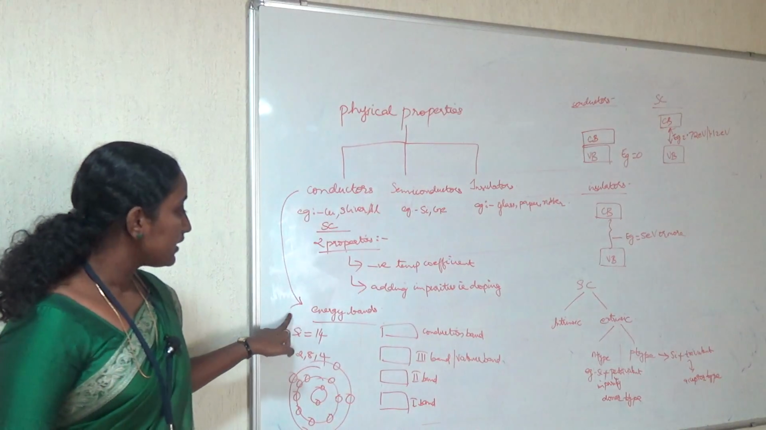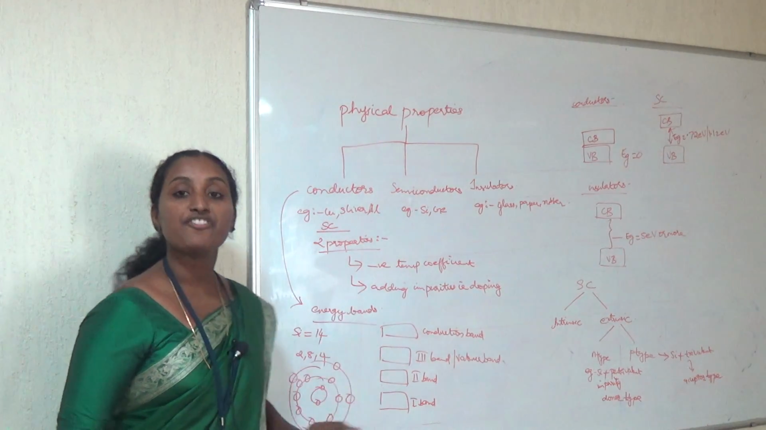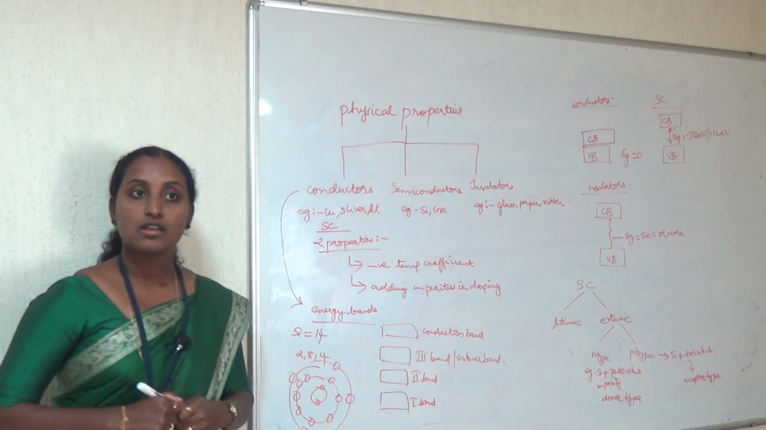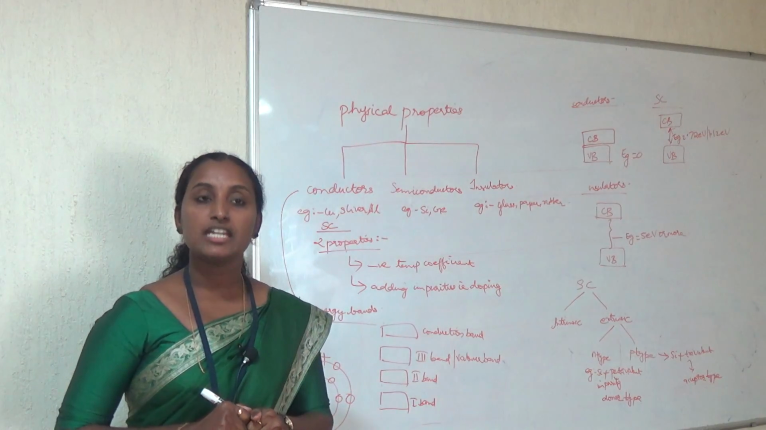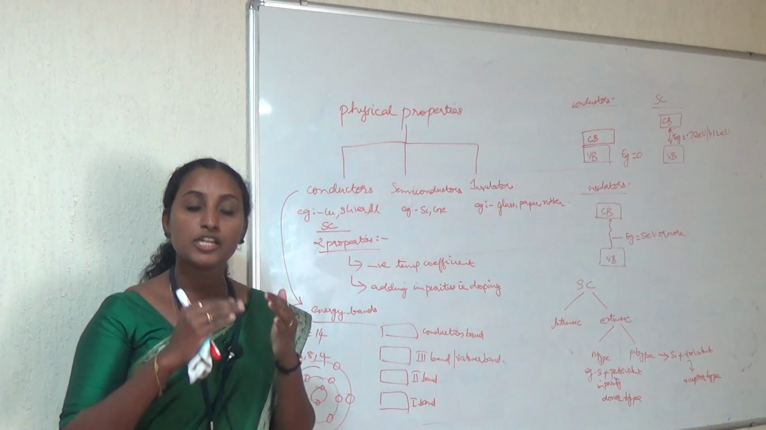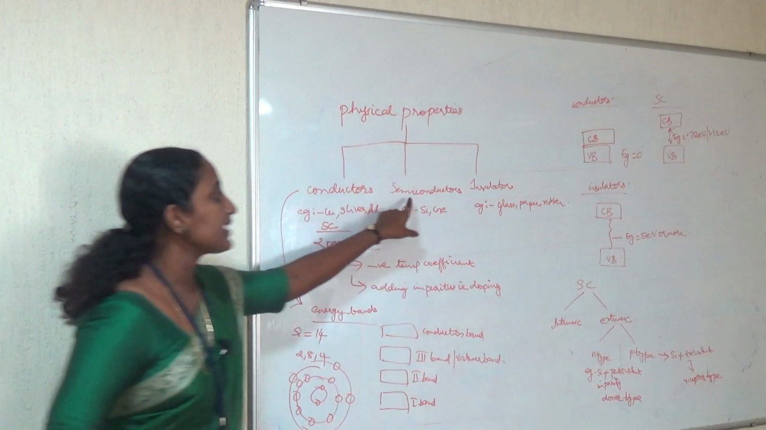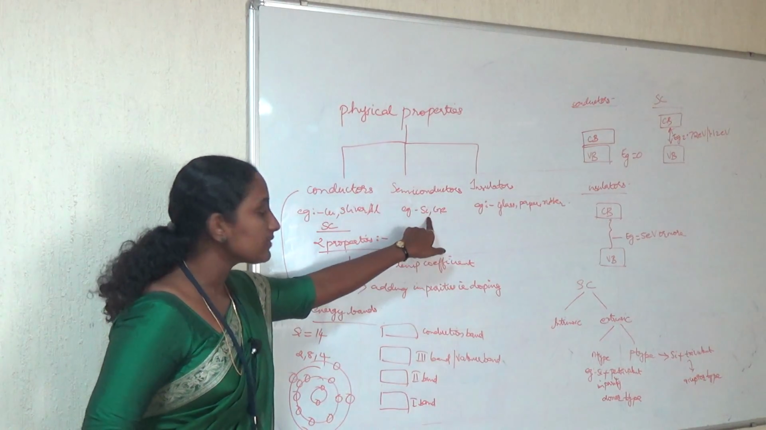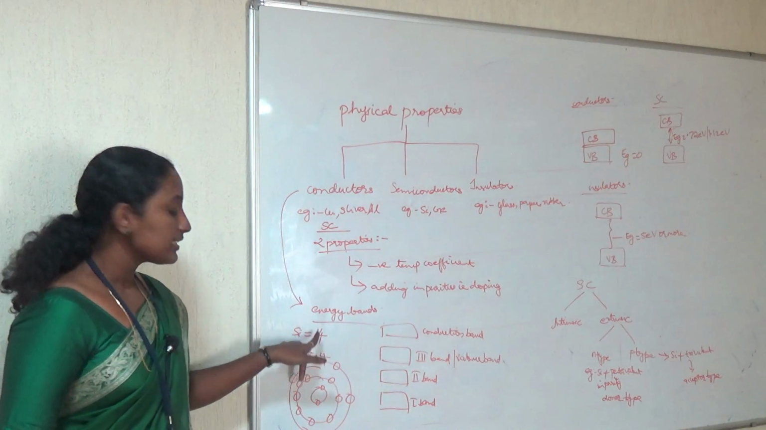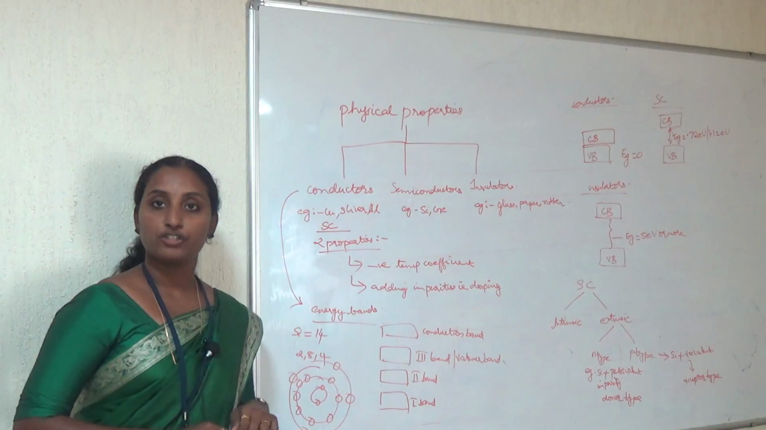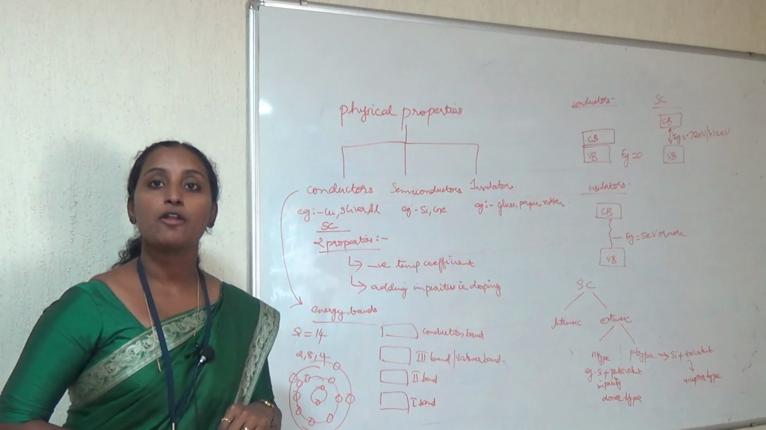Then we can define these conductors, semiconductors and insulators in terms of energy bands. What do we mean by energy bands? An energy band means a combination of particular energy levels. For example, we take the semiconductor silicon. The atomic number of silicon is 14. Atomic number is nothing but the number of electrons or the number of protons.